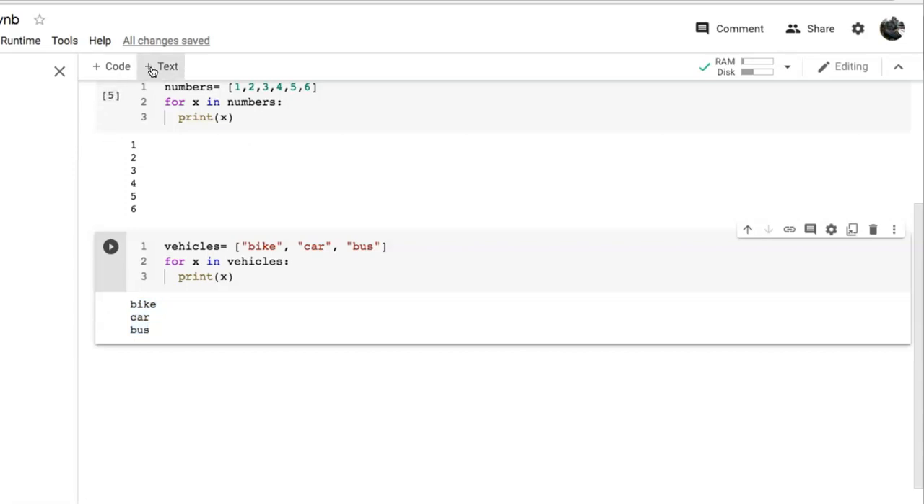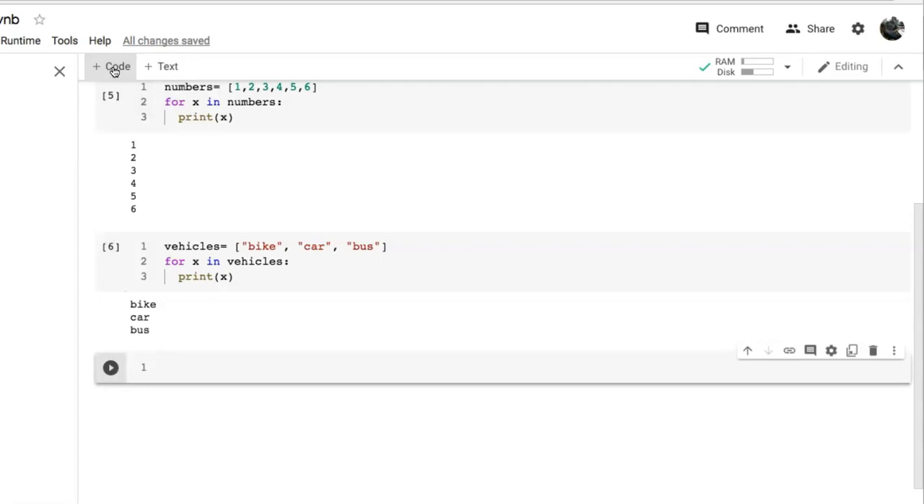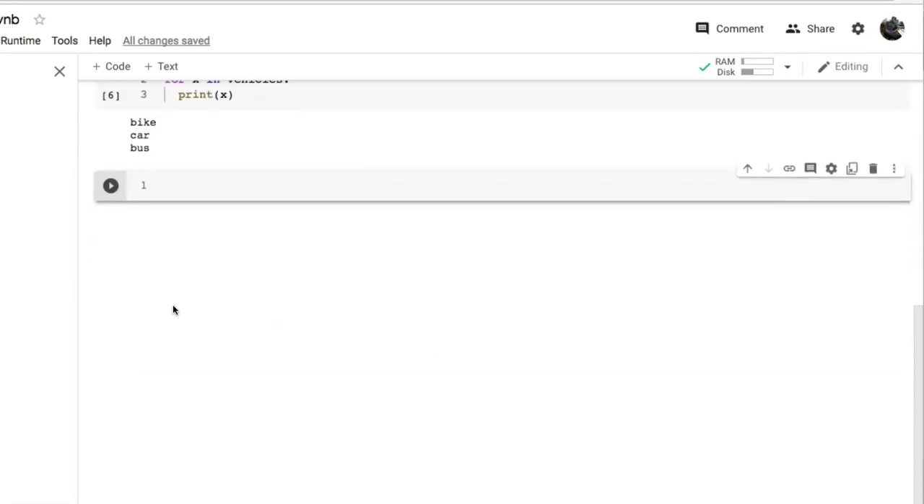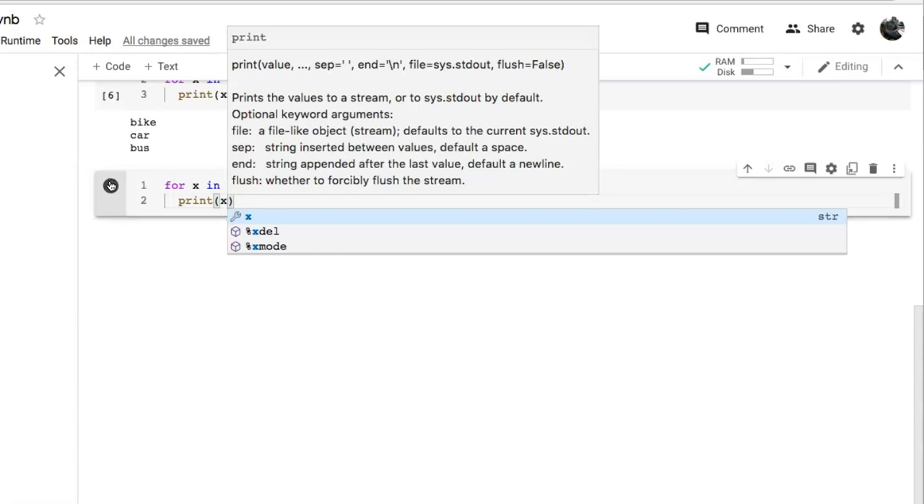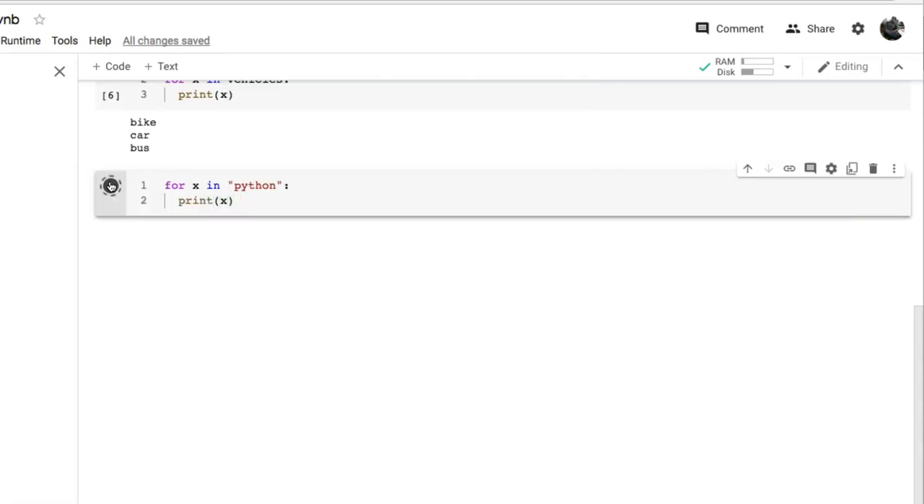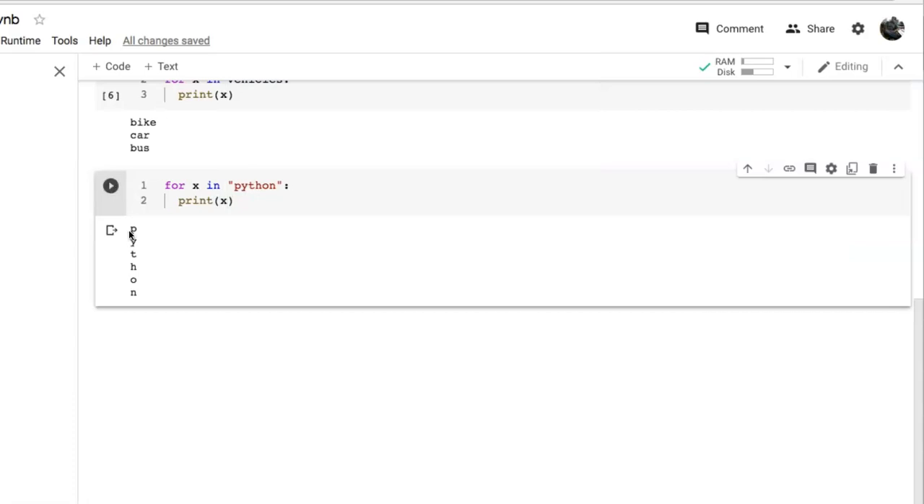Now take another code cell and we'll try for loop in a string. So first scroll it down, then write for, then variable, then in, then write a string. For example, that string is Python, then write colon. So when we print x, then each character of the string Python will get printed. Let's run this, and we got the output as Python.